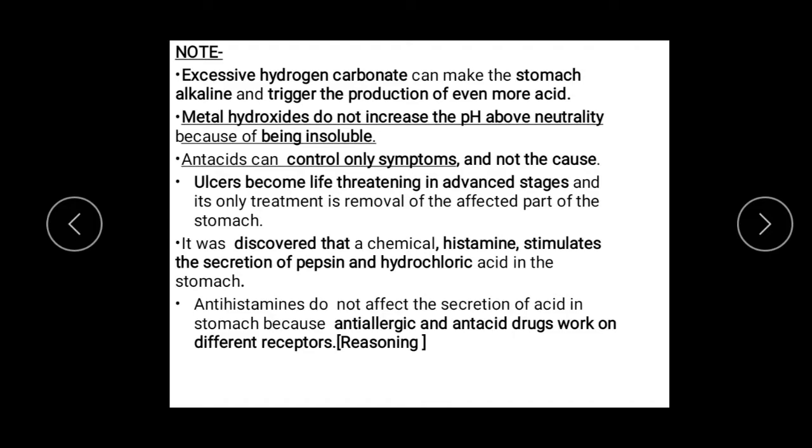The answer is no, because anti-allergic and antacid drugs work on different receptors. This is a reasoning question here, that antihistamines do not affect the secretion of acid in stomach because anti-allergic and antacid drugs work on different receptors.